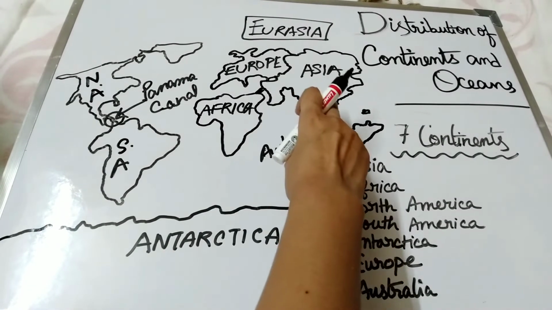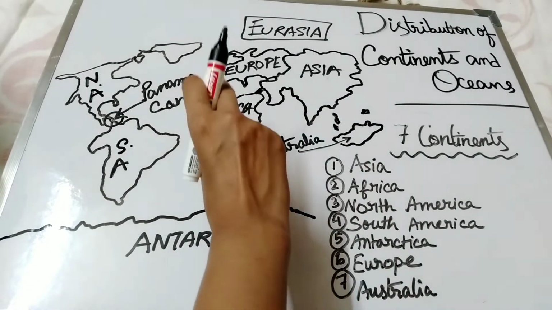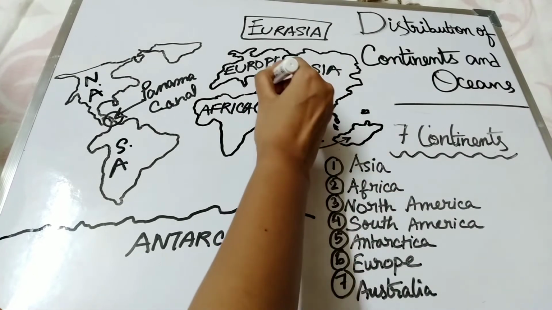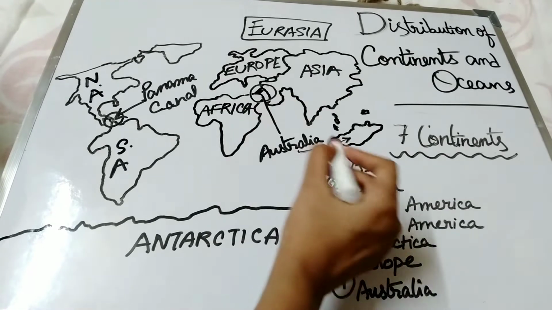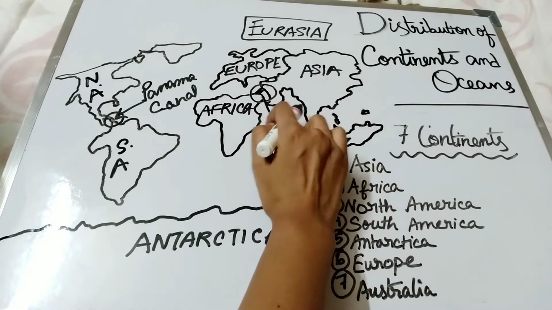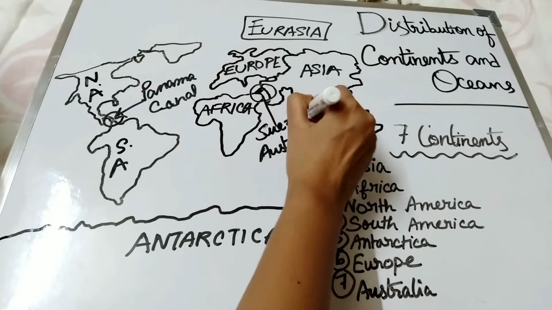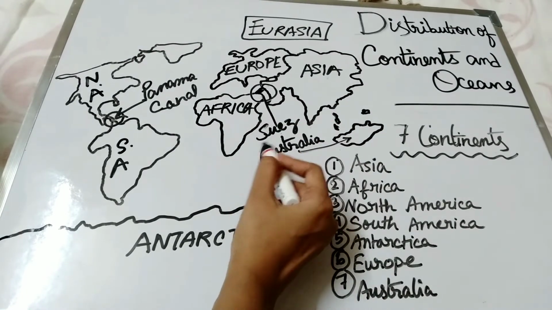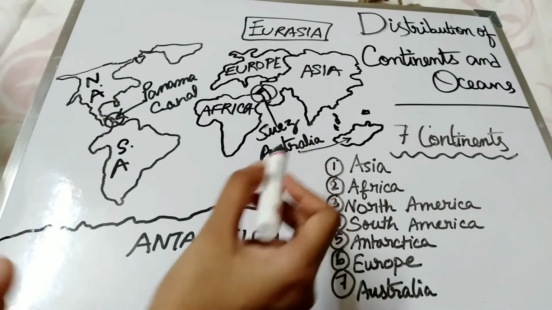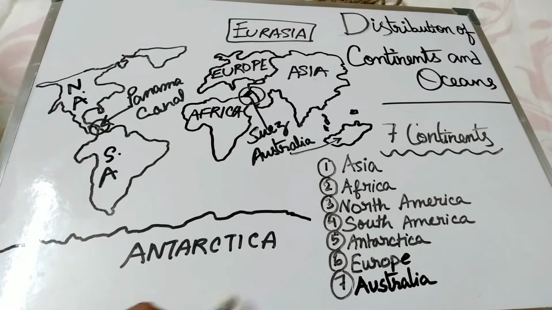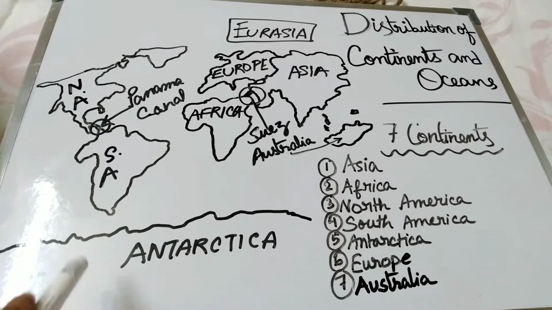Same as Asia and Africa are separated by another canal. This is the canal. I am identifying it through a circle. This is known as Suez Canal. This canal separates Asia from Africa. And Antarctica lies around the South Pole, and it is permanently covered with thick ice sheets. All over the year, Antarctica is always covered with thick ice sheets.